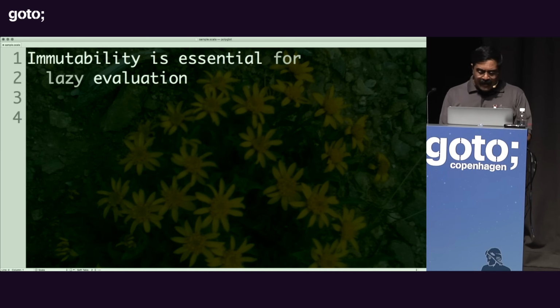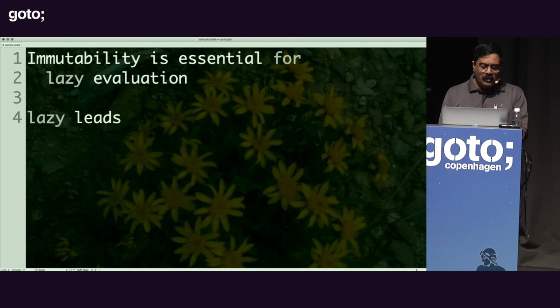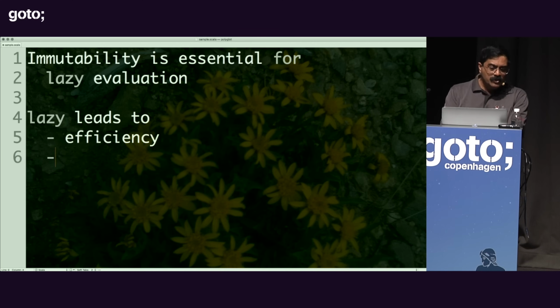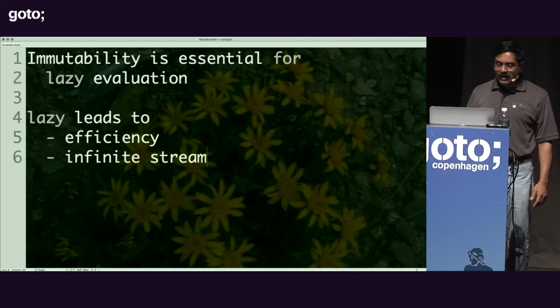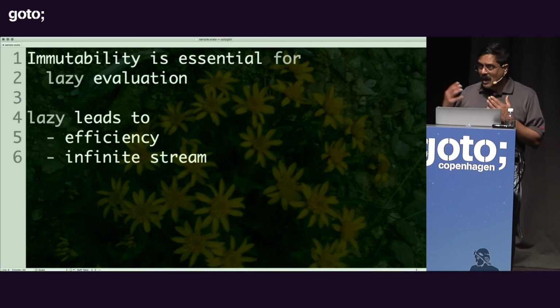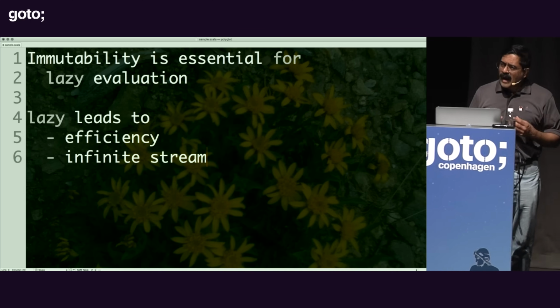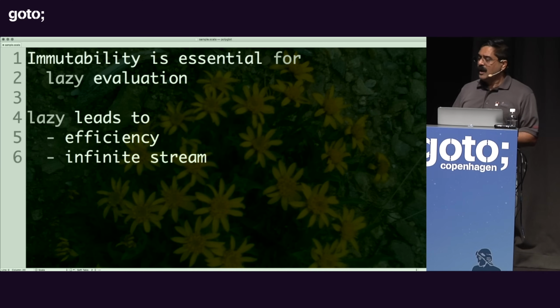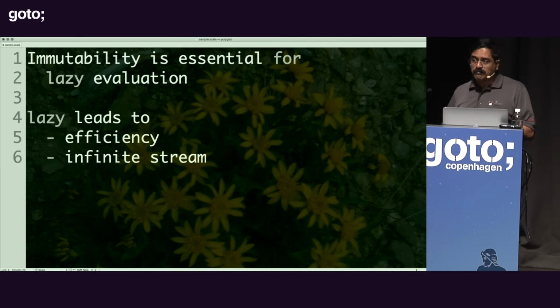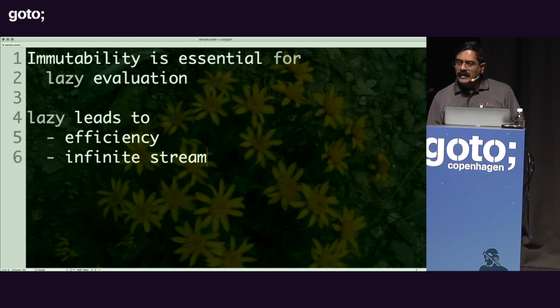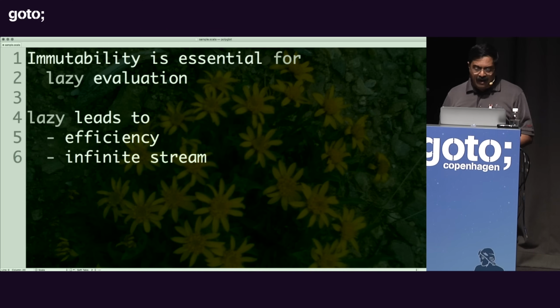Well, with that said, lazy leads to two things. One is efficiency. But it also leads to one other beautiful thing, which is infinite streams. Infinite streams are a pretty darn good way to express certain ideas in code. The idea of an infinite stream is to be able to generate a boundless collection of data, but how in the world can we create a boundless collection of data? We can enjoy these ideas if we get a good hang of laziness.